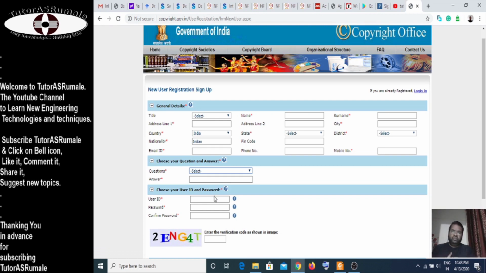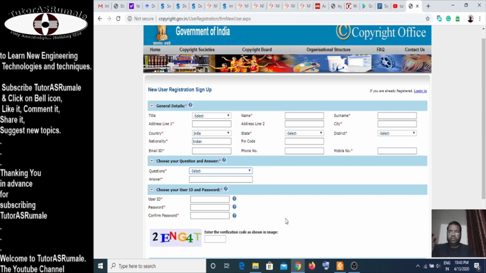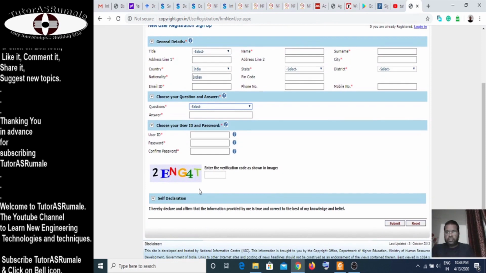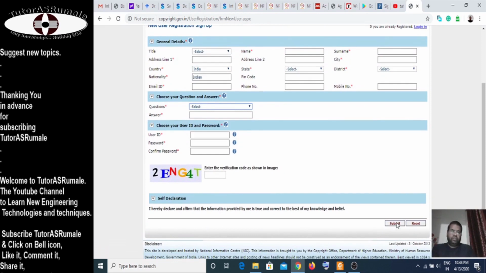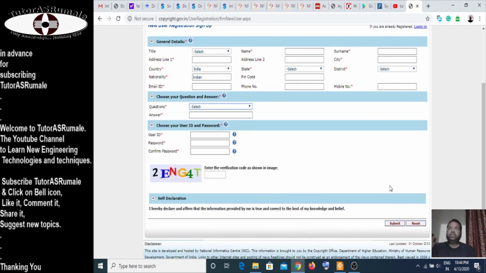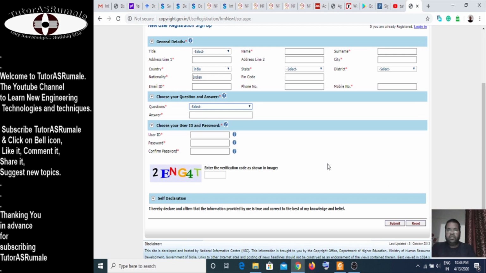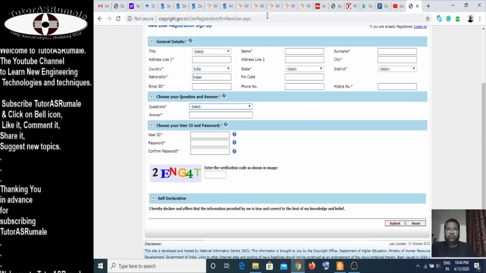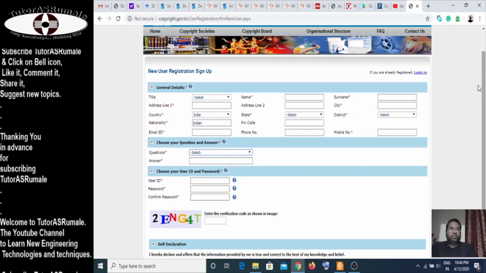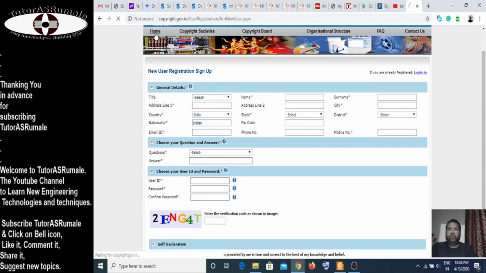Then enter the user ID, select a secure password accordingly, and then enter the captcha. After entering the captcha, you just have to click on submit, and your registration is done. I'm already registered, so I'm not doing this process once again. I can go directly from here to the login, but we are going to Home now.